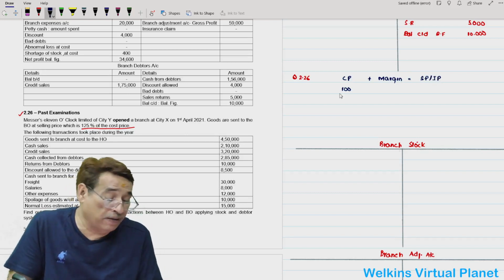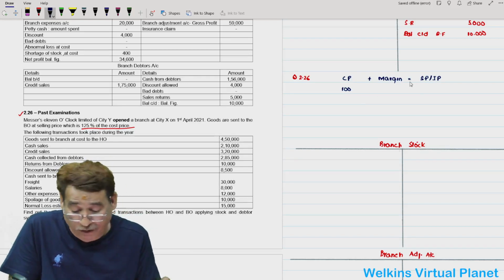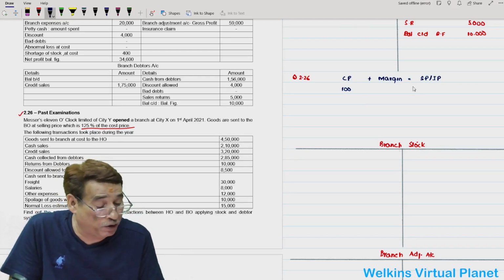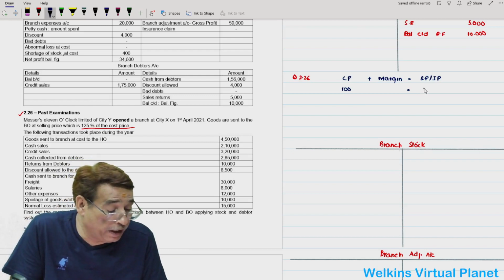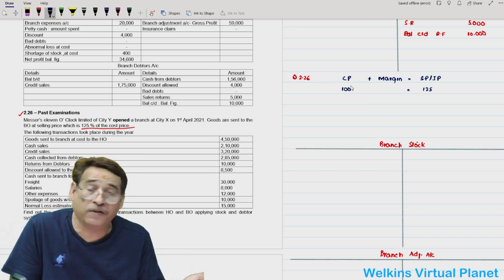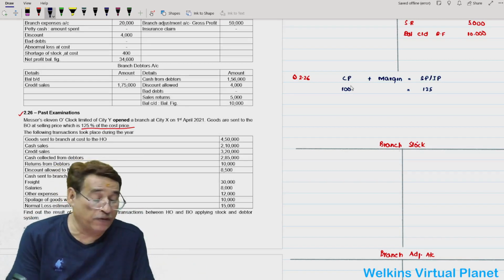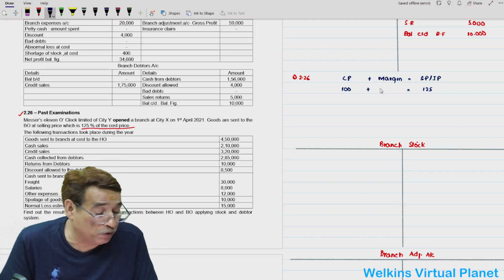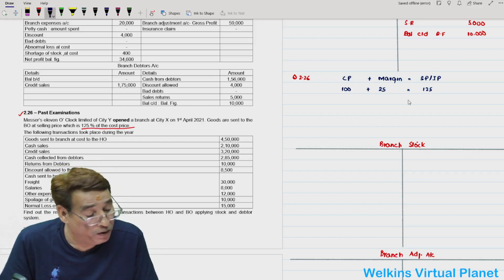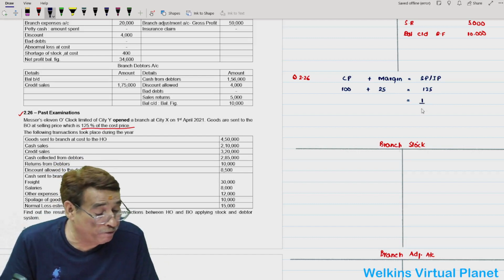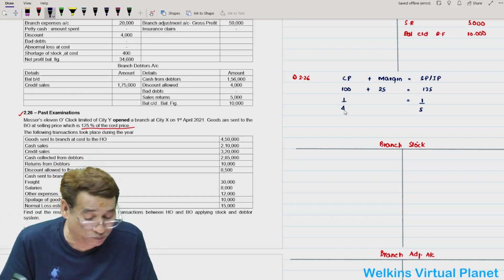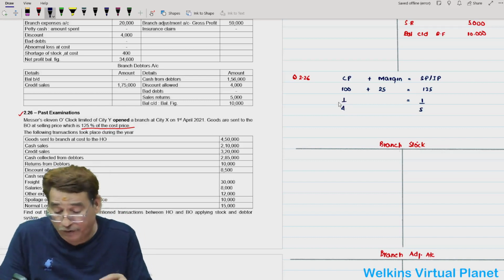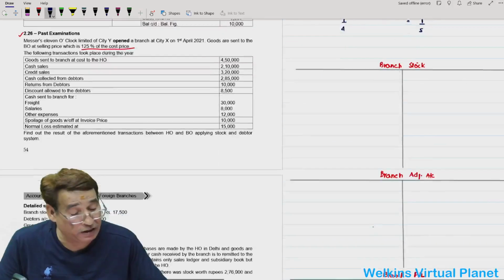The question states that selling price is 125% of the cost price. It means if cost is 100, selling price is 125% of cost, that is 125. So the margin will be equal to 25. So 1 by 5 on selling price or invoice price will be the rate, and 1 by 4 on cost will be your rate. The rest of the question I need not do because it is a manageable question.